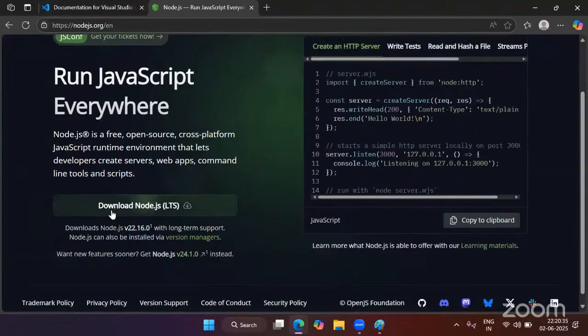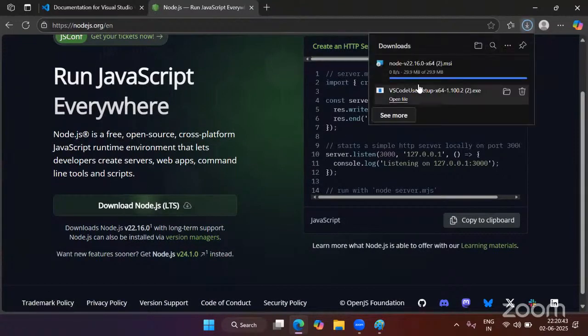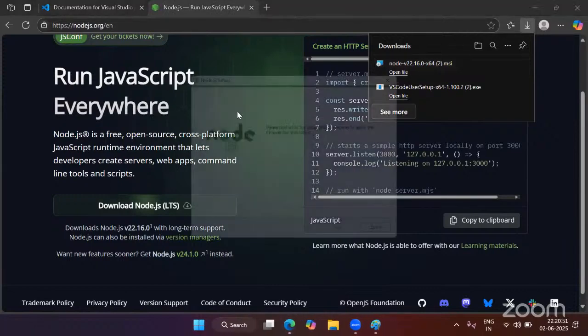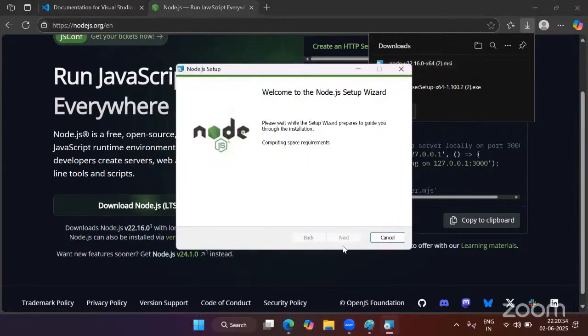Here also you will have a download button. When you click on this download button, an .msi file will be downloaded. Once it is downloaded, just open that file. When you open it, one wizard will open. Now here the next button is not enabled. Just wait for a few seconds and the next button will get enabled.